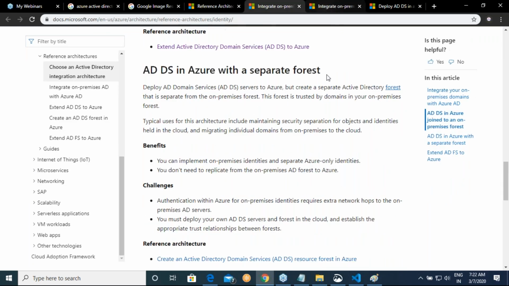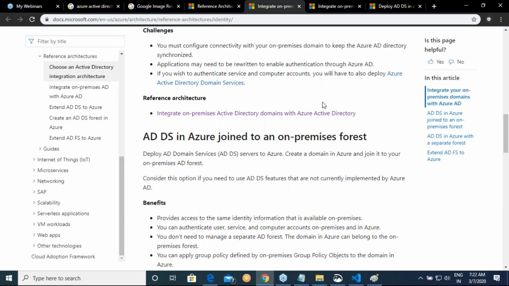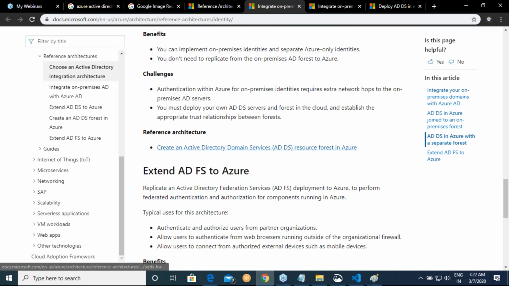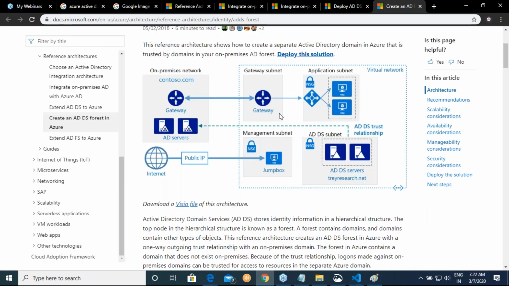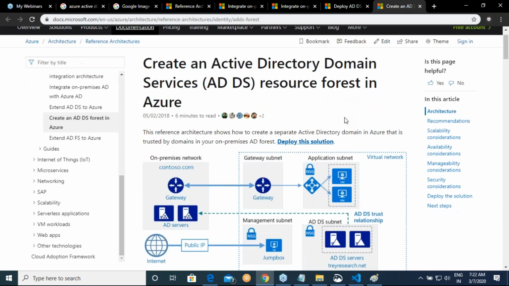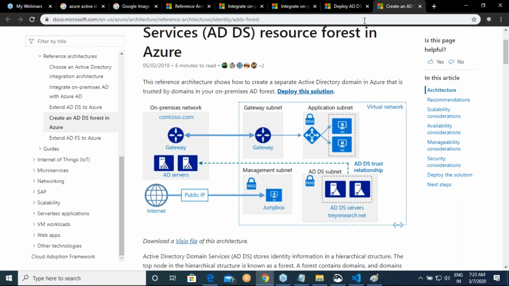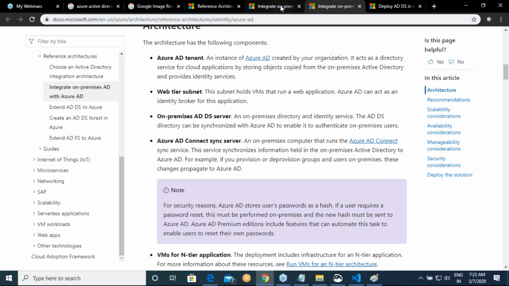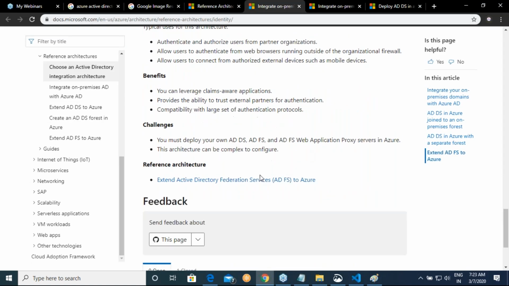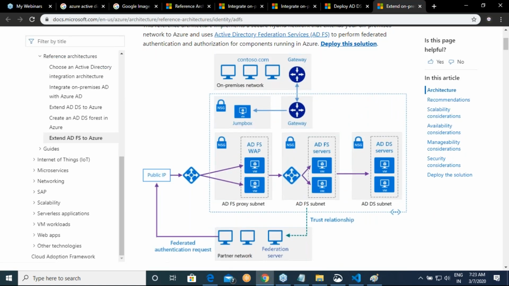Now, I think we have looked at the on-premises forest. And this is the same thing which you have looked into, right? As a different forest altogether, you're basically having a trust relationship. This is fine. We don't need to know this many details. When we discuss it, we'll try to cover it.